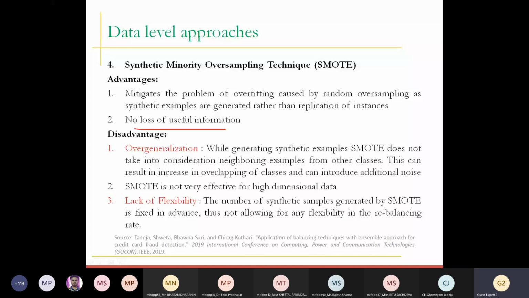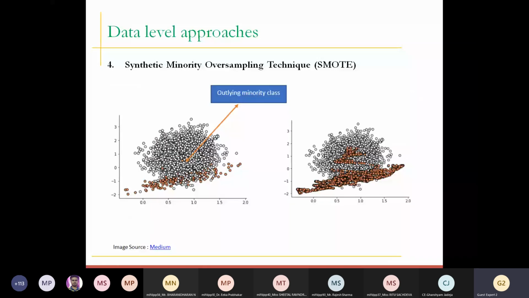To understand these 2 problems in detail, let's understand this figure. This figure contains the minority class, the brown ones, and the blacks are the majority class. Now there is noise present in this data set. This noise is this one, this outlying minority class, this one, and this one. These are minority class. According to the algorithm of SMOTE, it iterates over all the samples, creates the neighbors, selects the neighbor, and generates synthetic examples. So when SMOTE applies on every minority sample, including noise as well, it creates a kind of bridge between the existing point and the majority class.